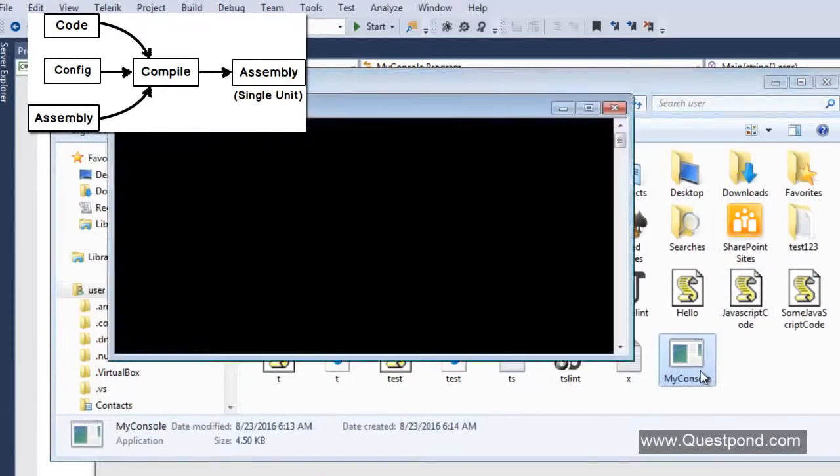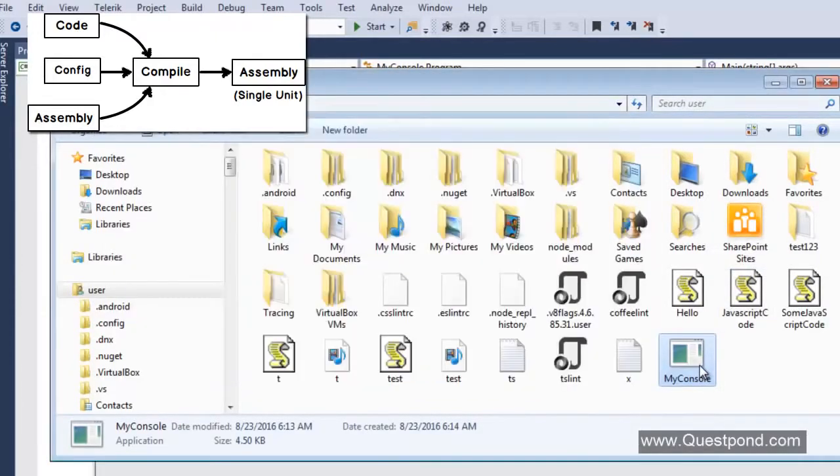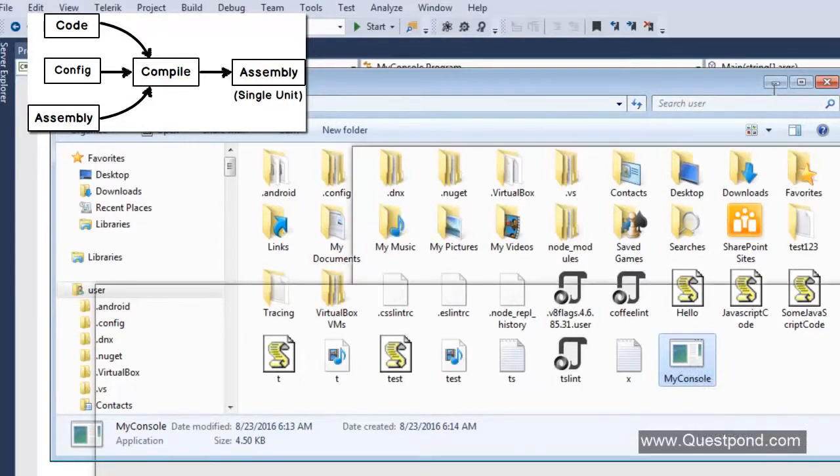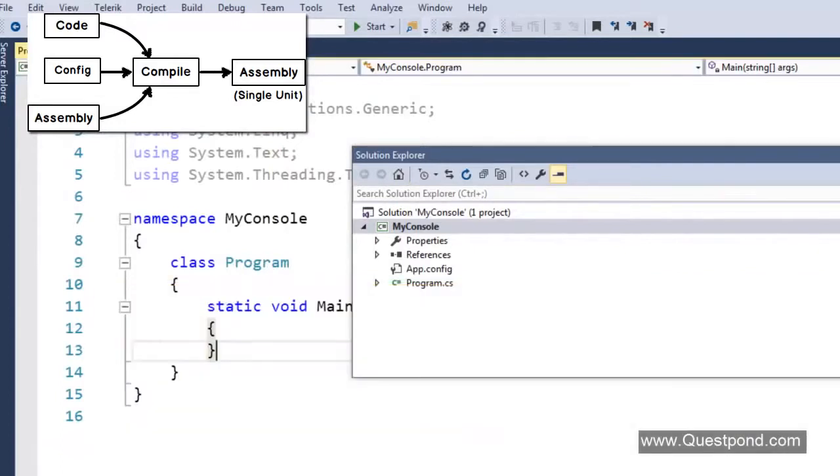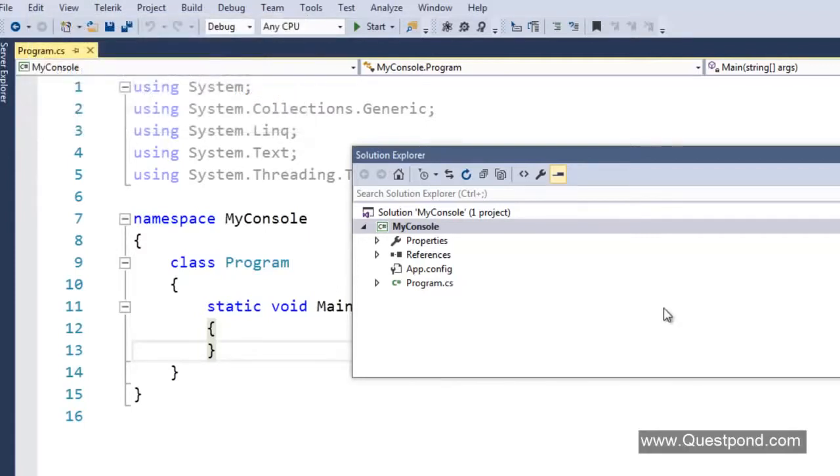So you can see now, I know that there is nothing happening in the application, but the point is that this is a single unit of deployment. I can copy this without copying the other files and put it on my production environment. So assembly is nothing but a single unit of deployment, or in simple words, a pre-compiled chunk of code which can be executed by the CLR.